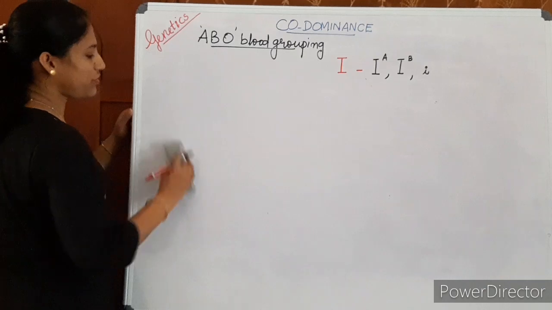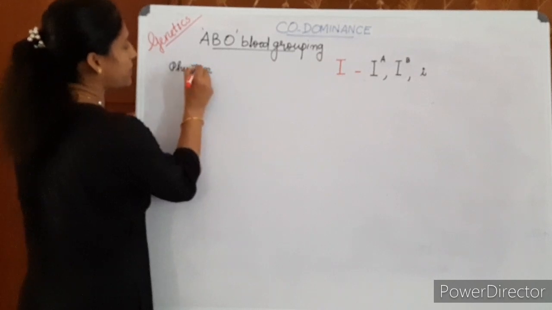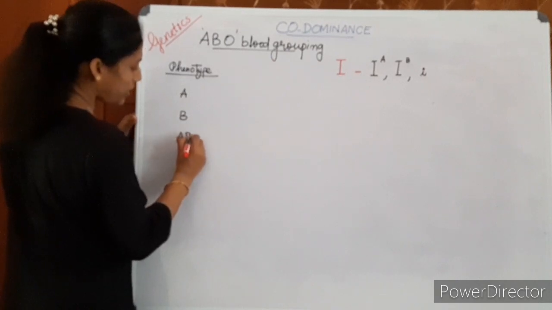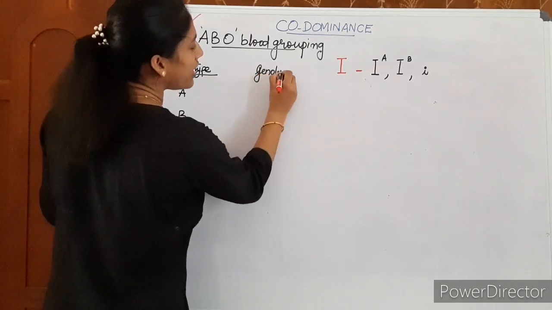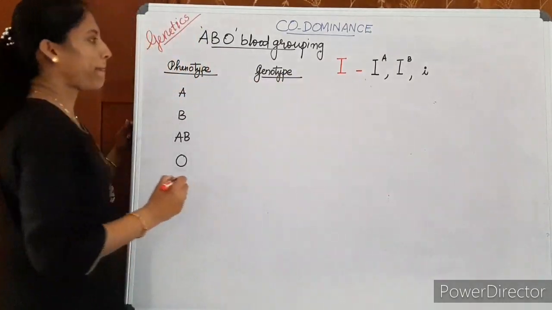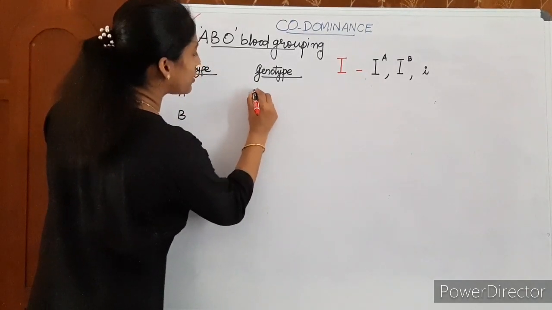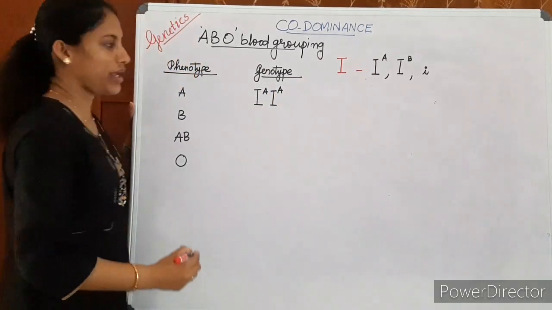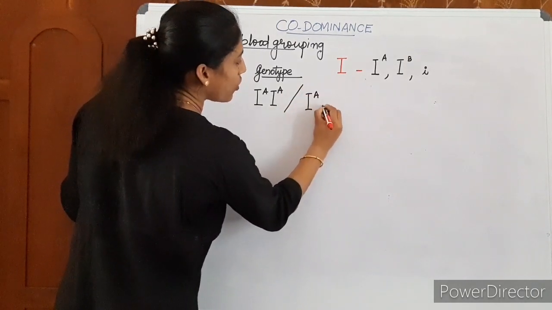Then listen, we write phenotype here. Phenotype means how they are expressed, I mean whether they are expressed as A group or B group, AB group or O group. Okay. Then the genotypes, the allelic combinations. The blood group A will show 2 genotype combinations. Either both alleles IAIA, both dominant alleles, or IA small i.